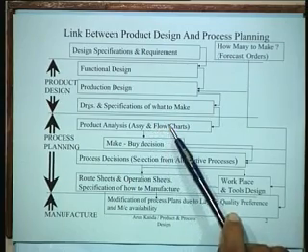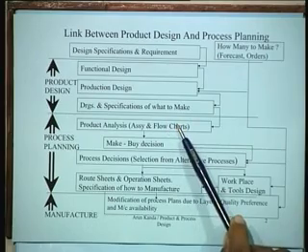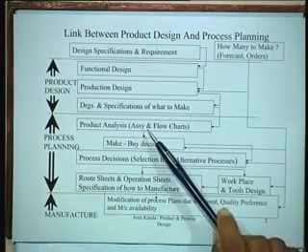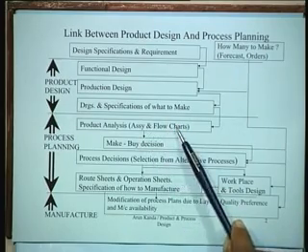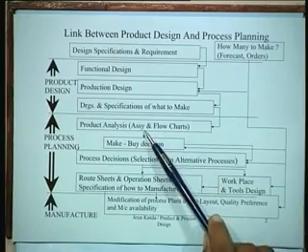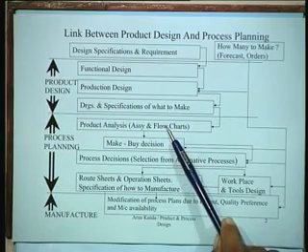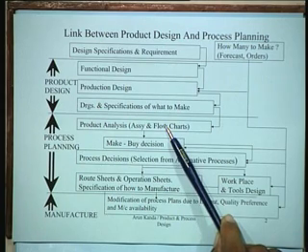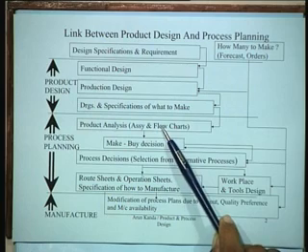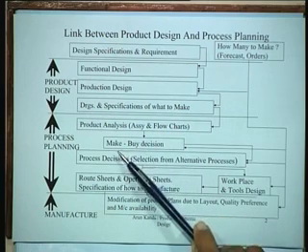We'll just see, for instance, what we mean by assembly charts and flow charts, but let's first look at the entire flow of information. And the assembly and flow charts will actually specify the various components which go into making the complete product design.